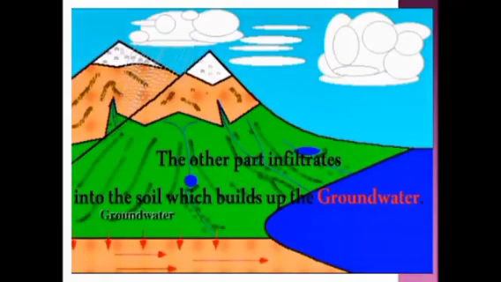Then the other part infiltrates into the soil which builds up the groundwater. The other part infiltrates, that means it penetrates into the soil, and such water forms groundwater.